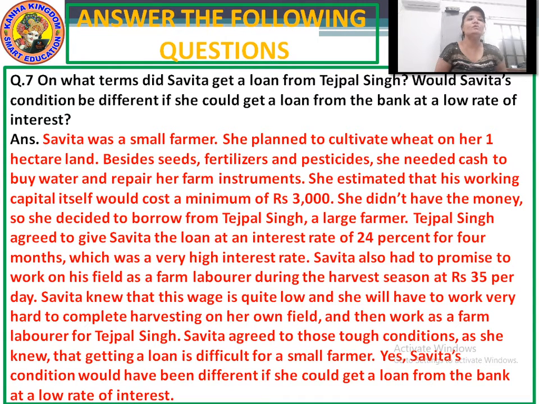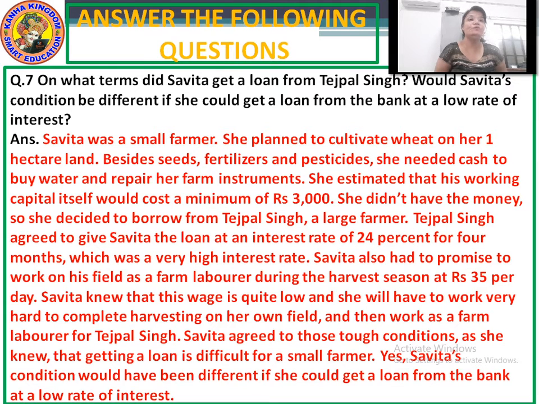Savita also had to promise to work on his field as a farm laborer during the harvest season at rupees 35 per day. Savita knew that this wage is quite low and she will have to work very hard to complete harvesting on her own field and then work as a farm laborer for Tejpal.